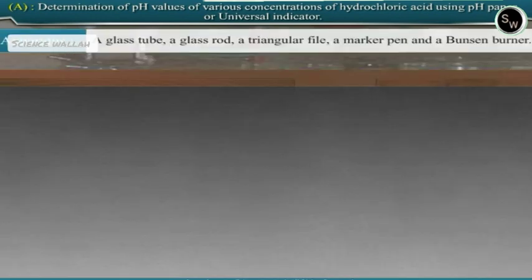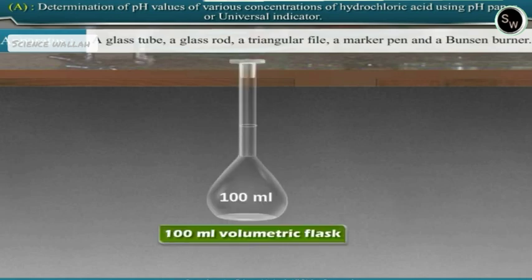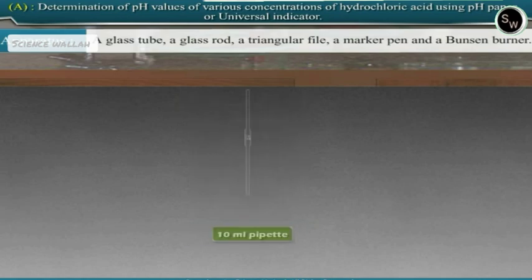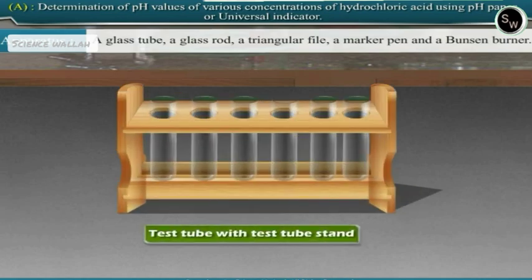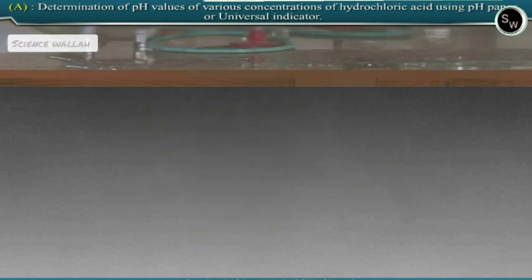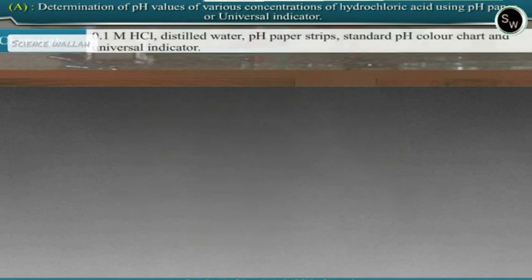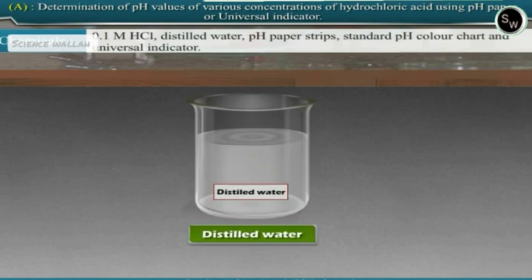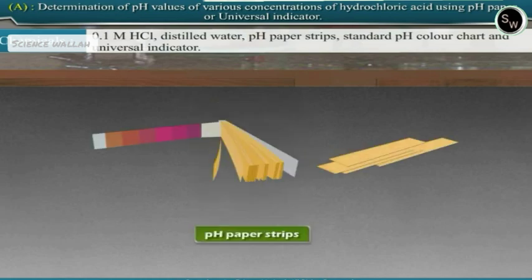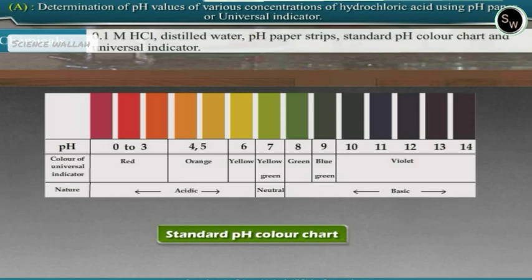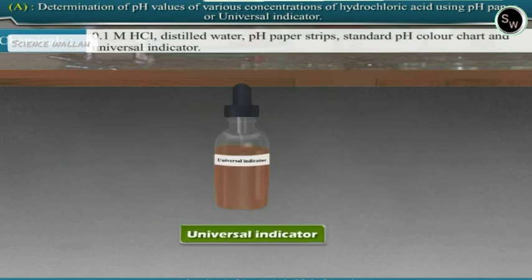To perform this experiment, the apparatus required are a 100 ml volumetric flask, 250 ml beaker, 10 ml pipette, test tubes with a test tube stand and a dropper. The chemicals required are 0.1 molar hydrochloric acid, distilled water, pH paper strips, standard pH color chart, and universal indicator.